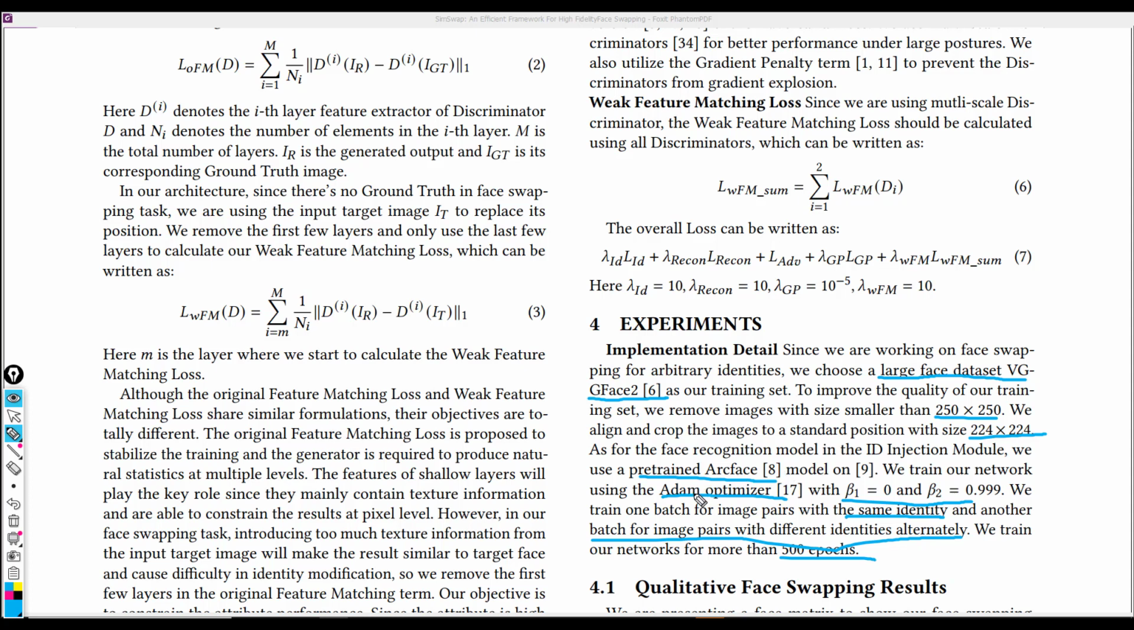They train the network using an Adam optimizer with beta 1 equals 0, beta 2 equals 0.999. And then while training, they train one batch for image pairs with the same identity and another batch for image pairs with different identities alternately. This training is done for more than 500 epochs.